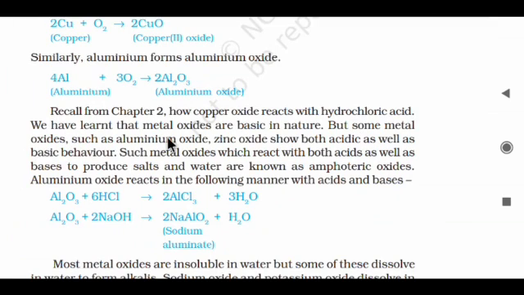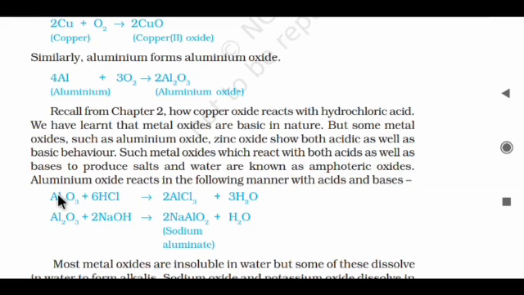We have learned that metal oxides are basic in nature, but some metal oxides such as aluminium oxide and zinc oxide show both acidic as well as basic behaviour. Such metal oxides which react with both acids as well as bases to produce salts and water are known as amphoteric oxides.